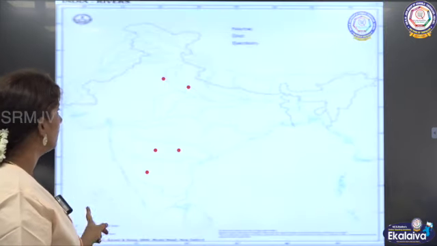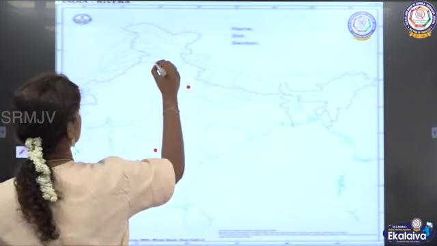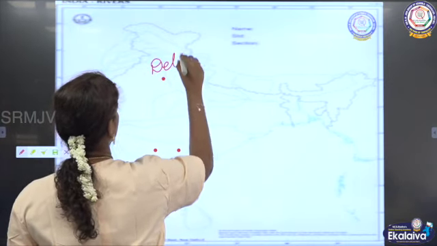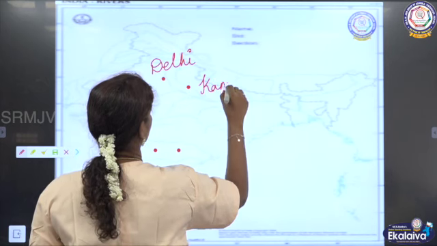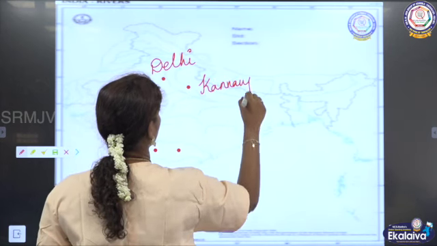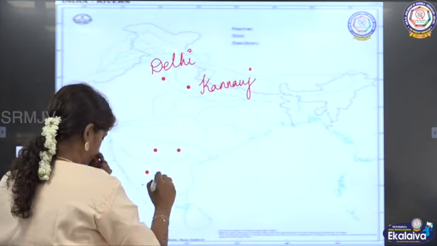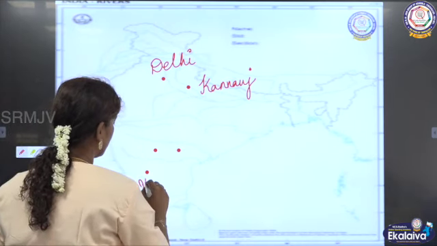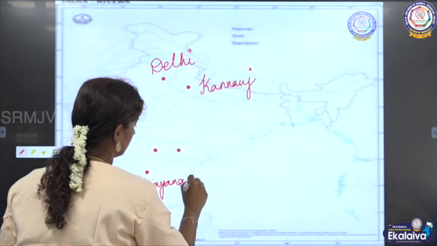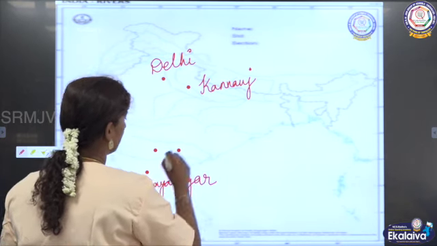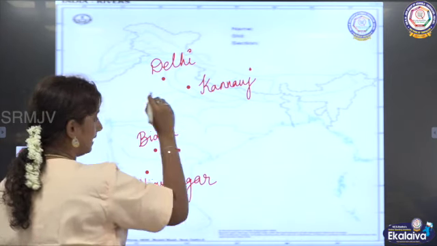Now shall we mark these 5 places on the map? Here, first comes Delhi. And here Kannauj, right? Here comes Vijayanagara, and here it is Bidar.